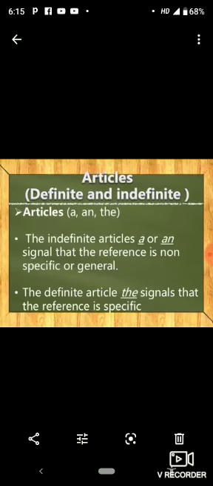Let's do it. Articles, the definite and the indefinite article. Articles are a, an, and the. A and an are indefinite articles which signify a non-specific thing, not a particular or specific thing, and which also signify a singular number. The definite article the signifies a specific, a particular thing.